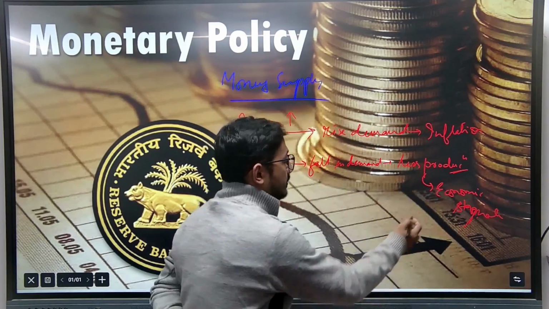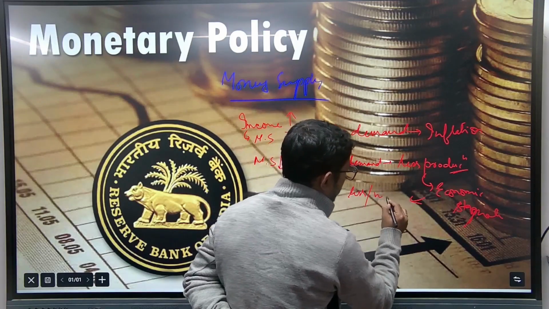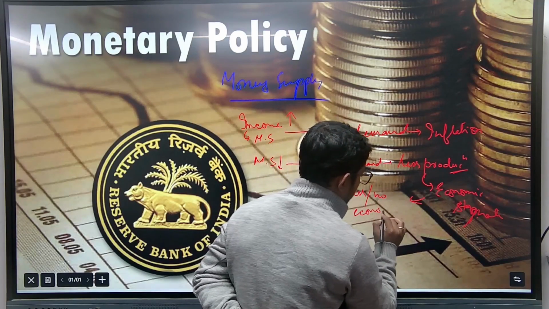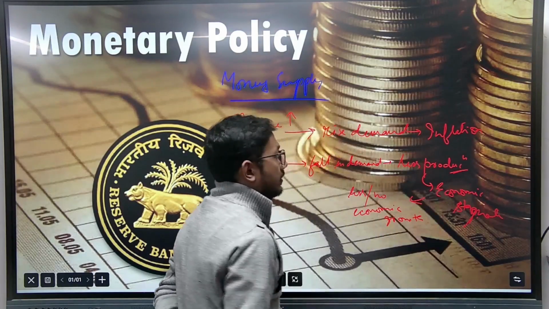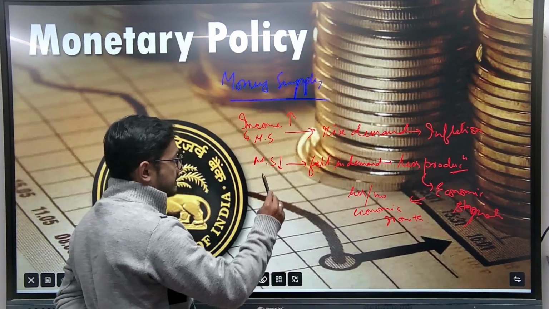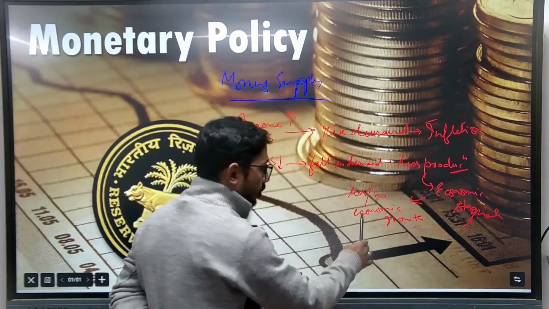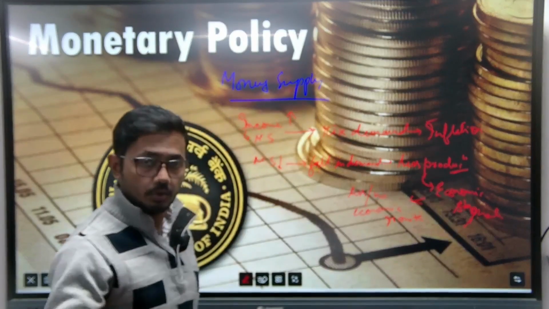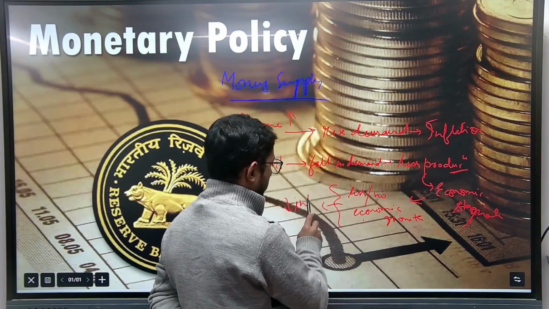There will be less or no economic growth, which is again bad for the economy. High economic growth means high inflation, low economic growth means low inflation. In this phase, there will be low inflation.